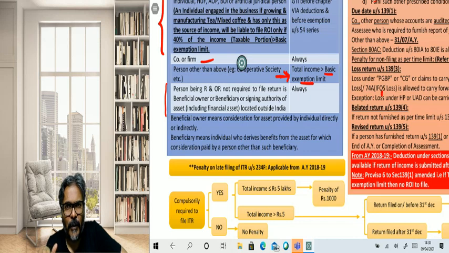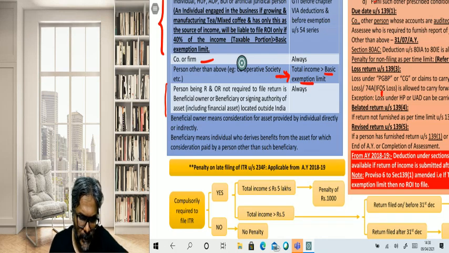Similarly, what may be the case, students? Supposing a person has transferred a particular property to a trust. Now that transfer, students, that transfer which has been there in this particular context, just a second, students.